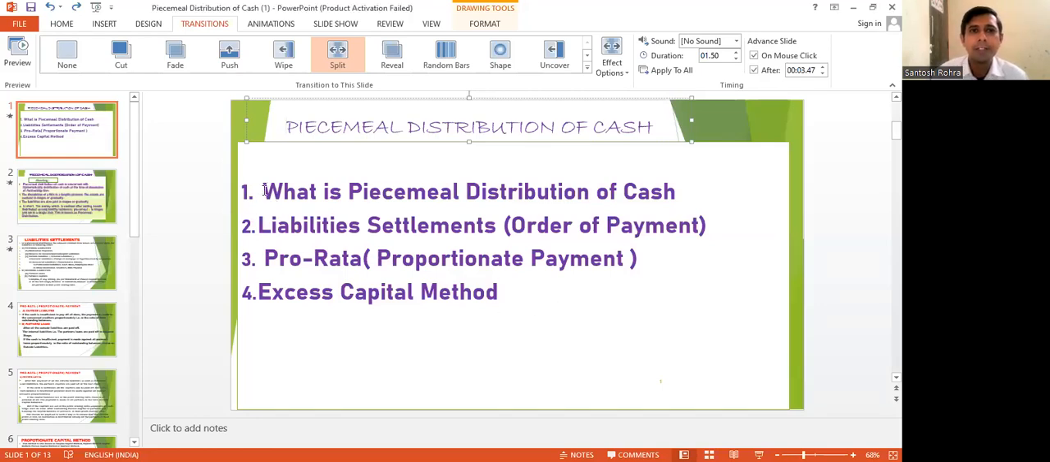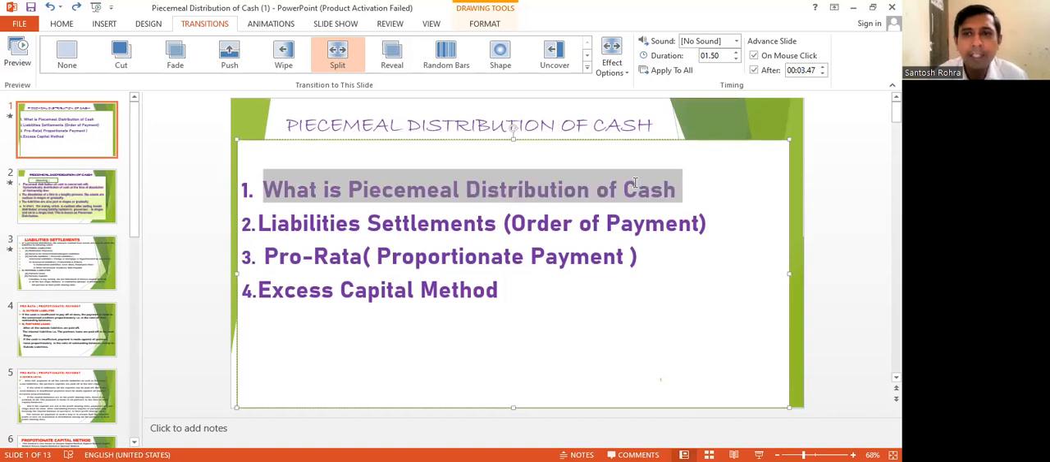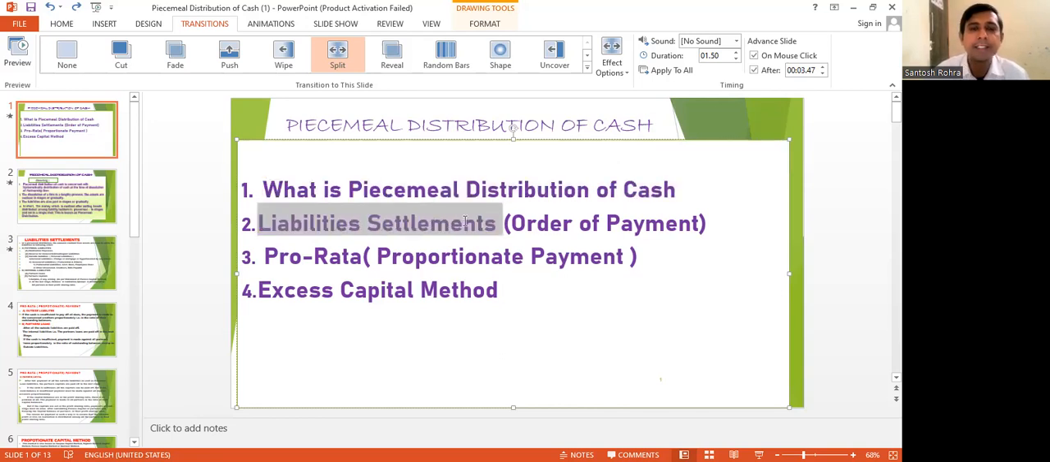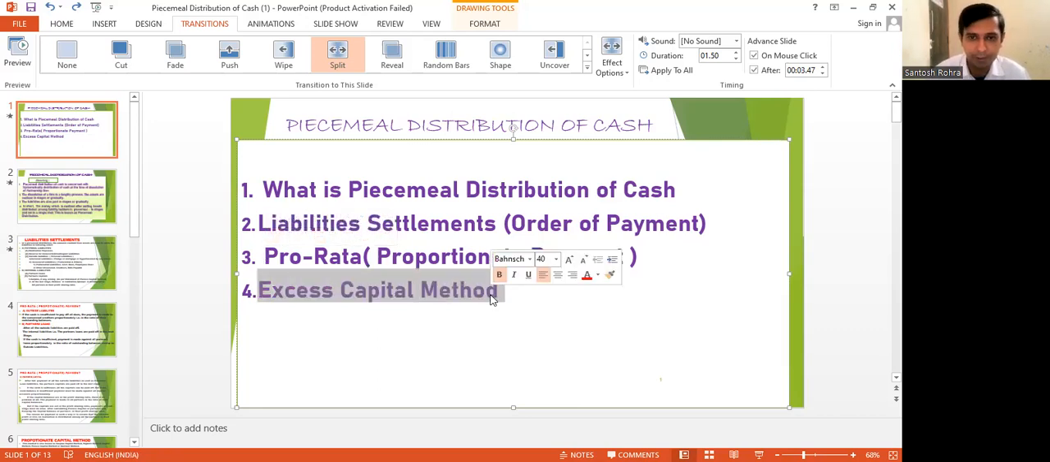Point number first, we will discuss what is piecemeal distribution of cash. Point number second, which we will be discussing, is liability settlement. The liability of all the liability holders is to be paid in a system called order of payment. After discussing liability settlement, we will discuss what is meant by proportional payment or pro rata payment. Point number fourth, we will discuss the excess capital method.